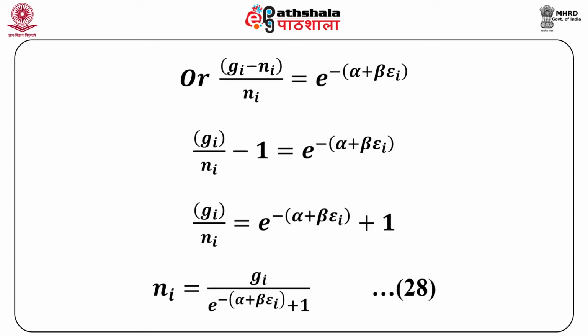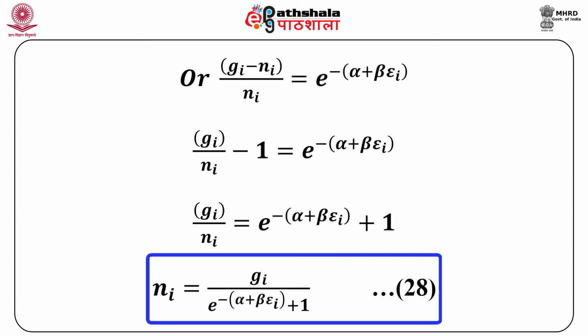And this on simplification gives us n_i equal to g_i divided by e to the power (minus alpha plus beta epsilon_i) plus 1, and that is equation 28. This gives us what is known as the Fermi-Dirac distribution law.